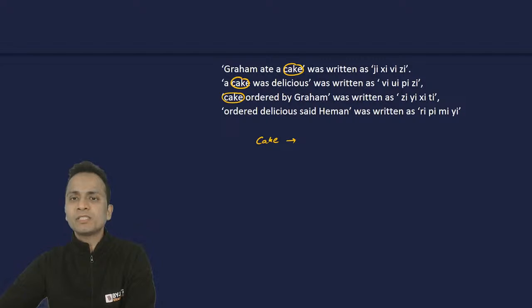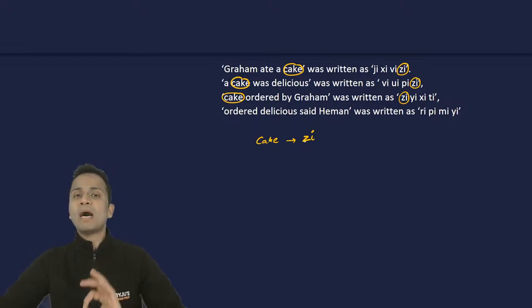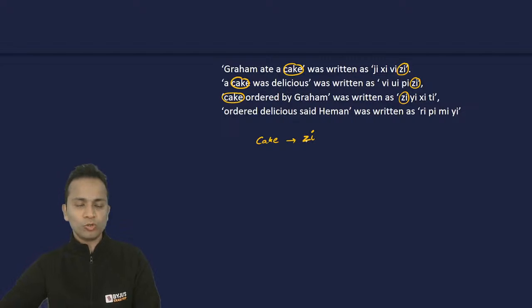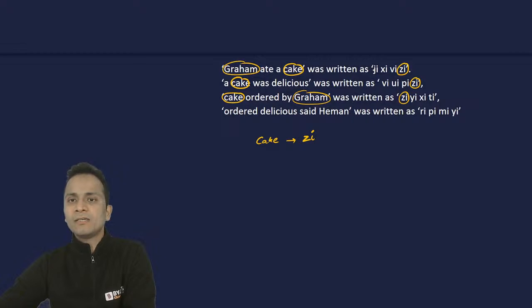So in the first three statements, the code which is common is ZI. ZI is common in the first three statements. So cake will be coded as ZI. Please do not forget to mark these words as well as the codes. Okay? Now next is the code for Graham. So Graham का code क्या होगा? Graham is common in first and third statement. And XI is common in first and third. So Graham will be coded as XI.